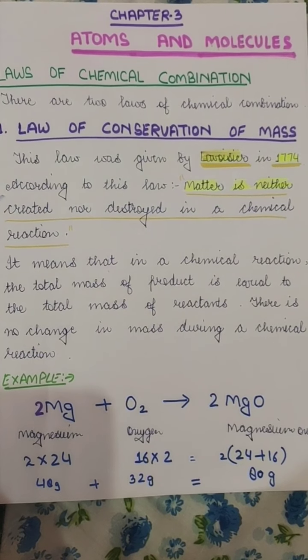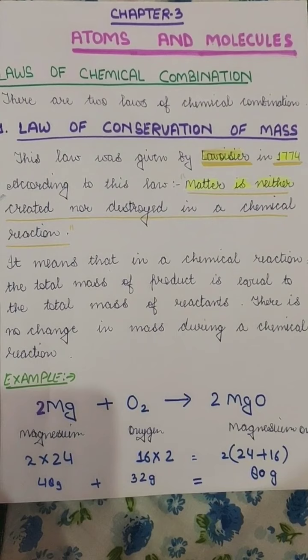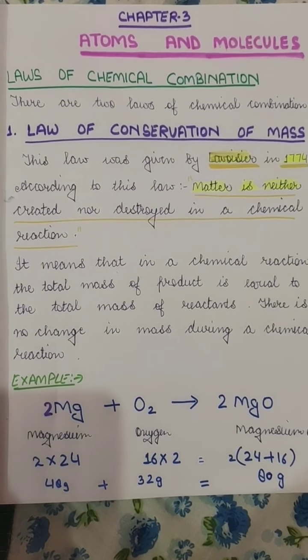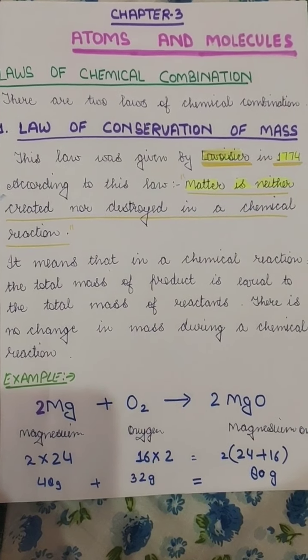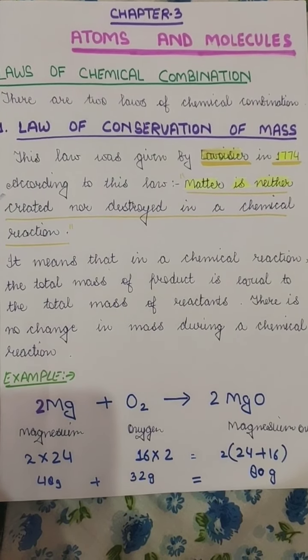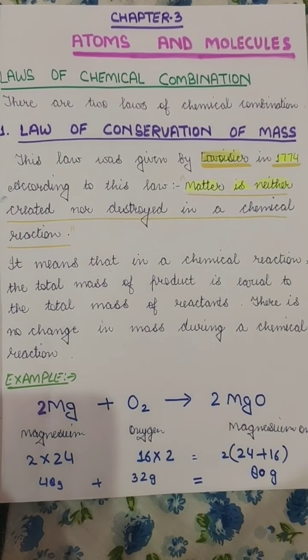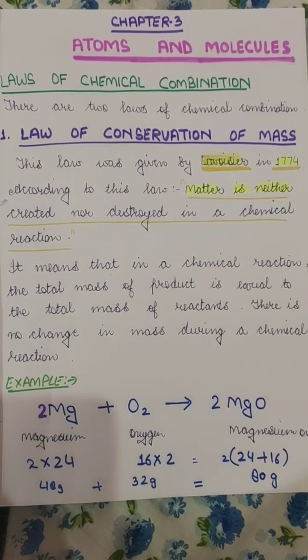As the name suggests, law of conservation of mass means the mass or the weight of the atoms or the molecules is being conserved. That means it remains constant. This law was given by Lavoisier in 1774, and according to this law, matter is neither created nor destroyed in any chemical reaction.